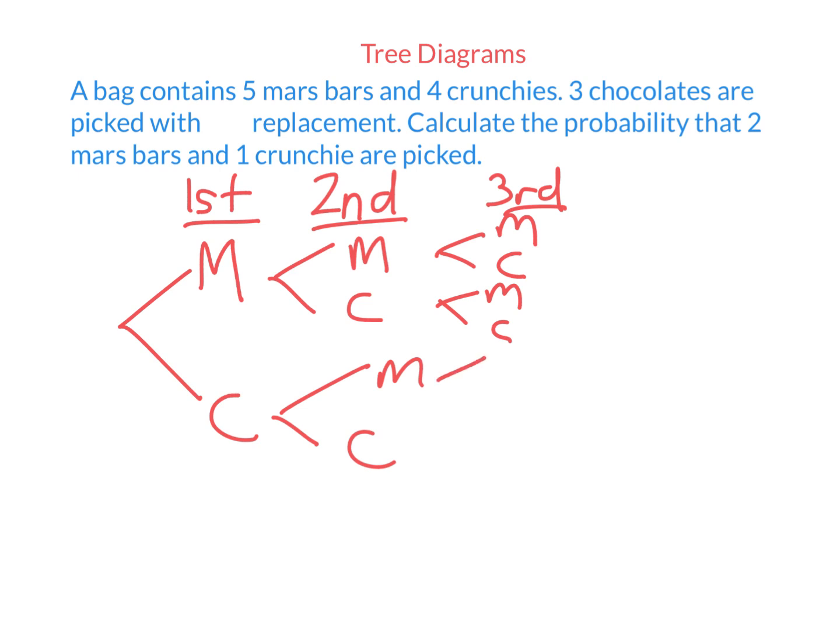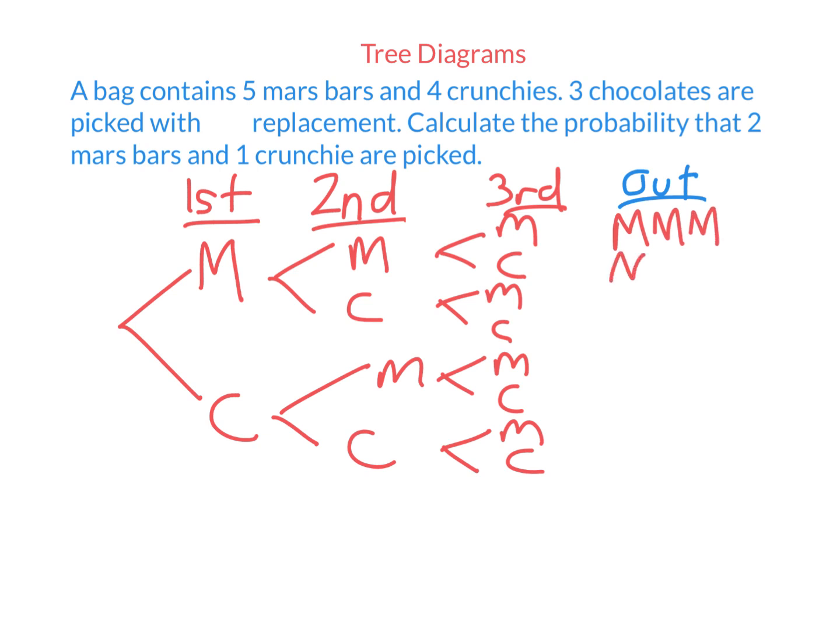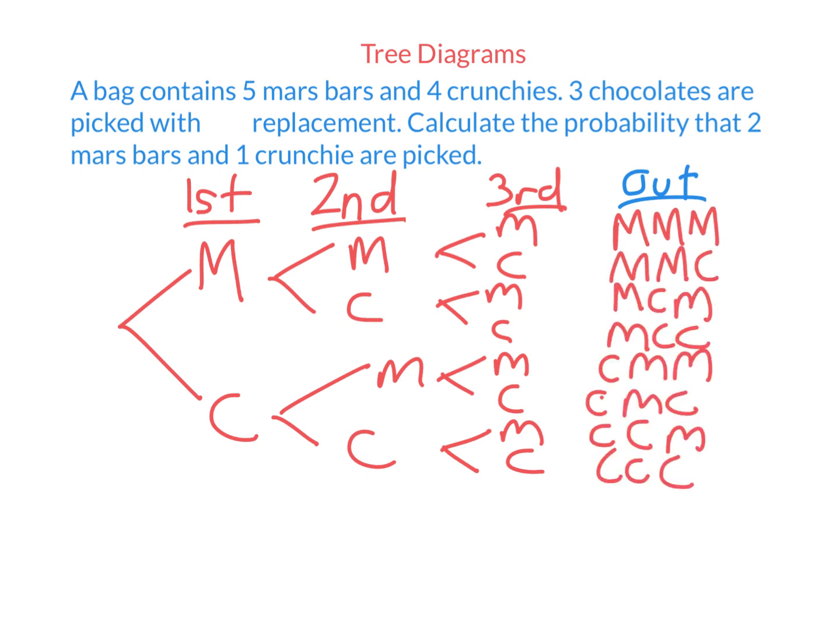So we stop after this 3rd stage because I'm only picking 3 chocolates. So to list all of the possible outcomes, what we do is we go through all the branches. So there's MMM, that's one outcome. Then the next one is MMC, and so on. So here I have 8 different outcomes.